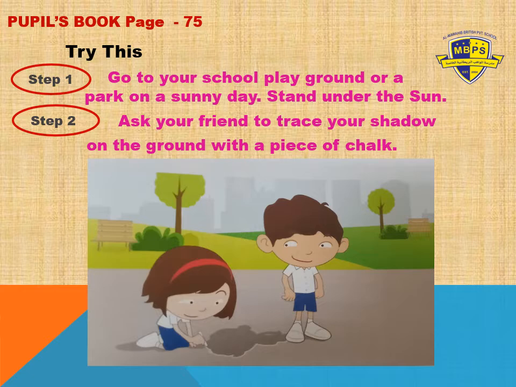So step 1, you have to stand under the sun. Then step 2, ask your friend to trace your shadow on the ground with a piece of chalk. When you're standing under the sun, the shadow will form. So where the shadow forms, you have to trace it with the help of chalk.